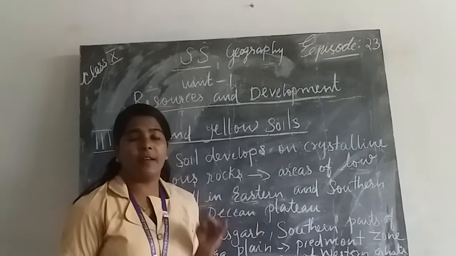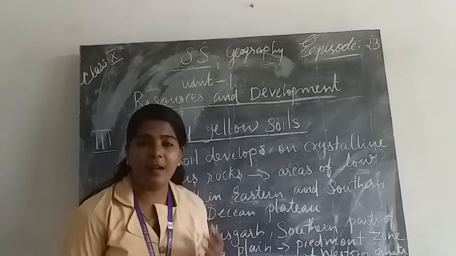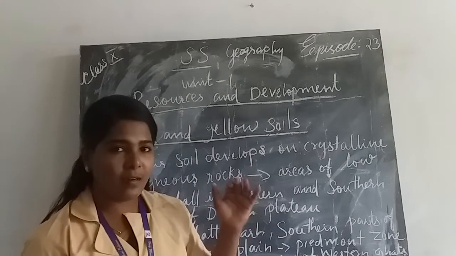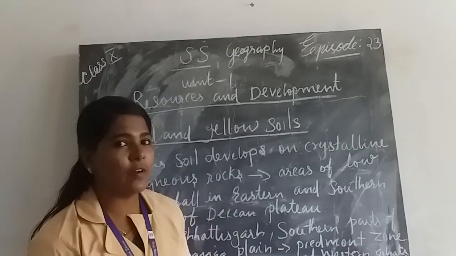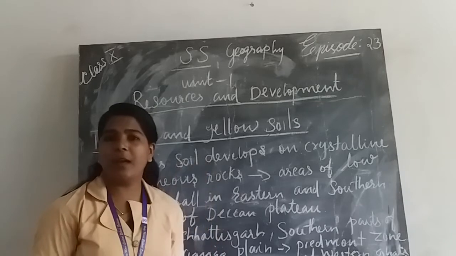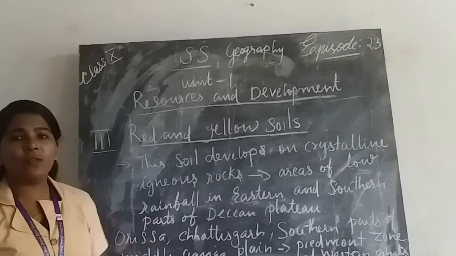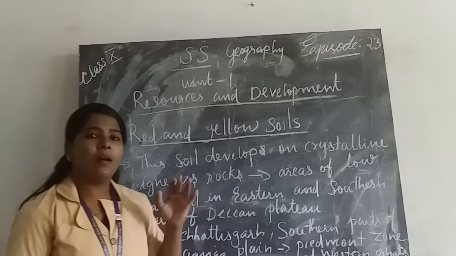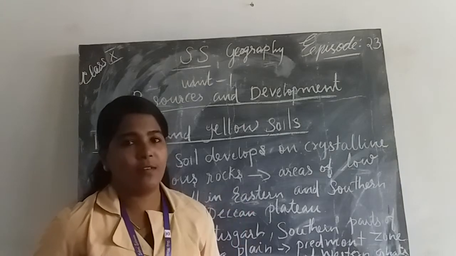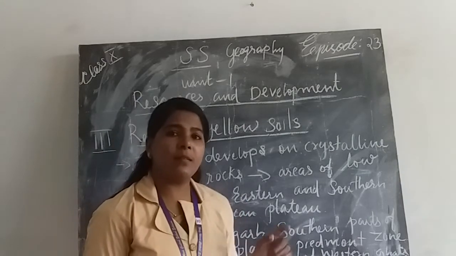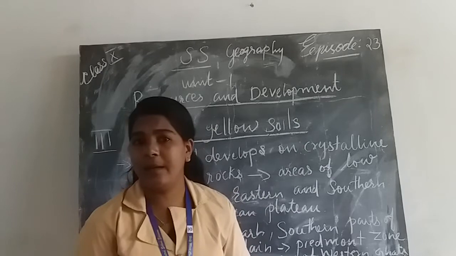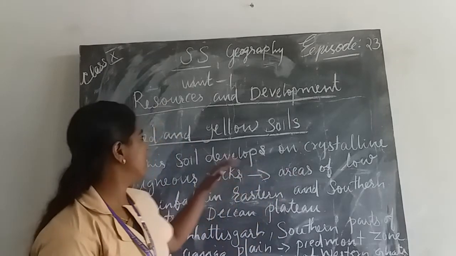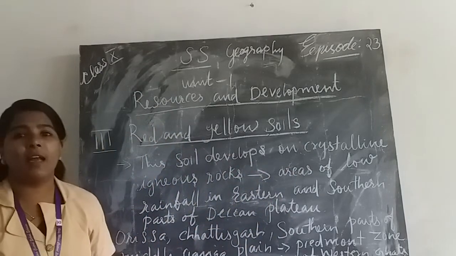Of soil, texture, age, its color and thickness. Indian soils in India are classified as alluvial soil, black soil, red and yellow soil, arid soil, laterite soil and forest soil. We already discussed the features of alluvial soil and black soil. Let's discuss the features of red and yellow soil.